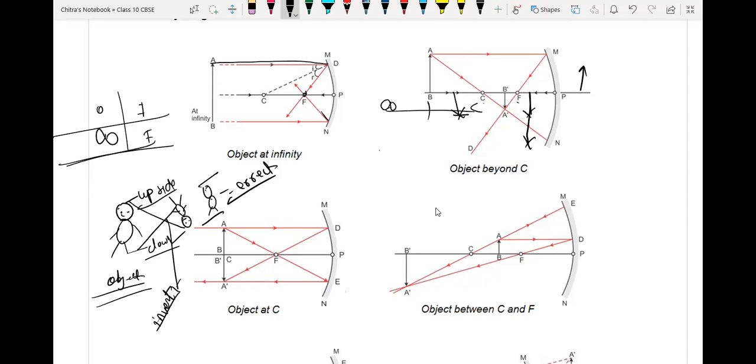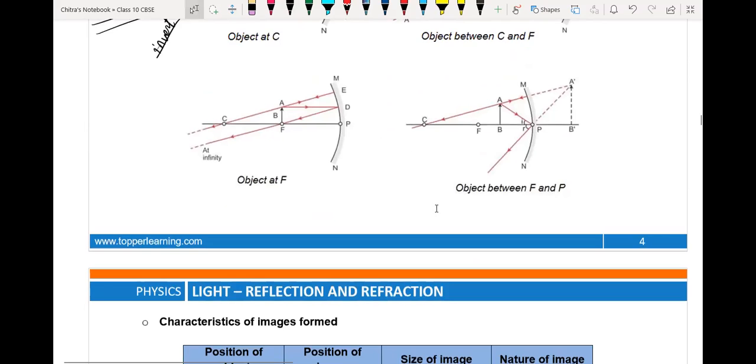Okay, now next condition. If the object is placed at the center of curvature, then the image will form at the center of curvature itself, and they have the same size as the object. Then next, if the object is placed between the center of curvature and focus, then the image will form between the center of curvature and infinite distance. Next, if the object is placed at focus, then the image will form at infinite distance.